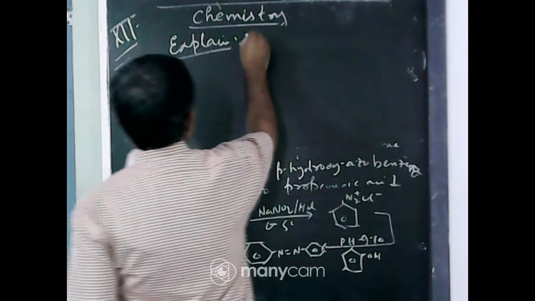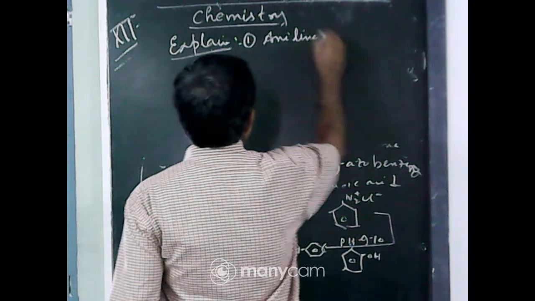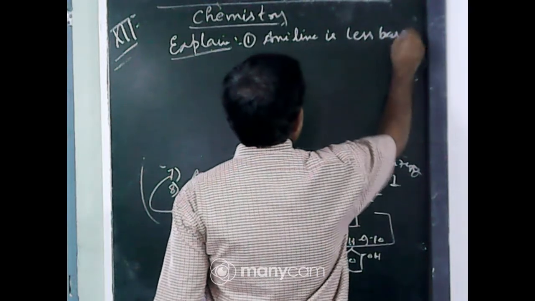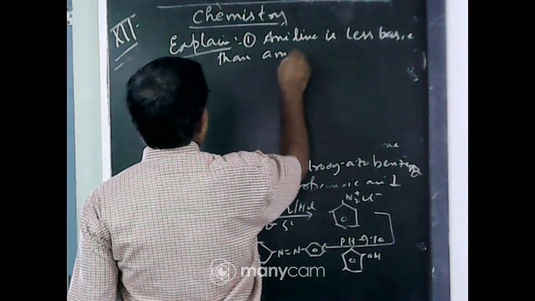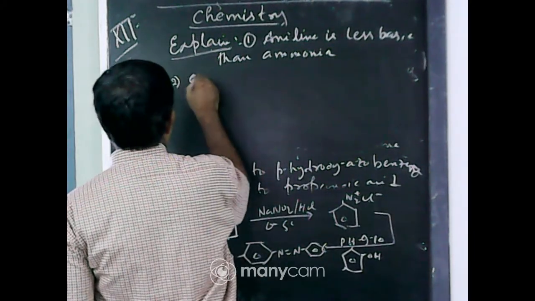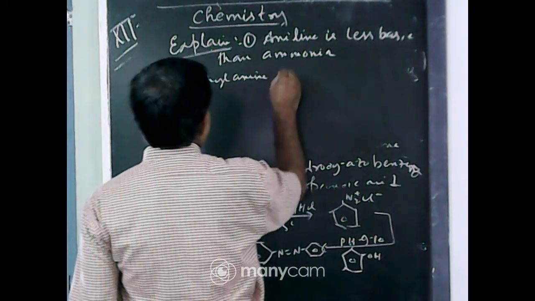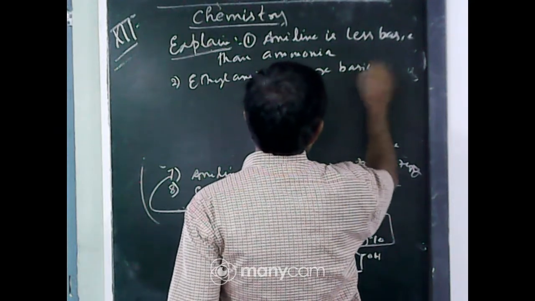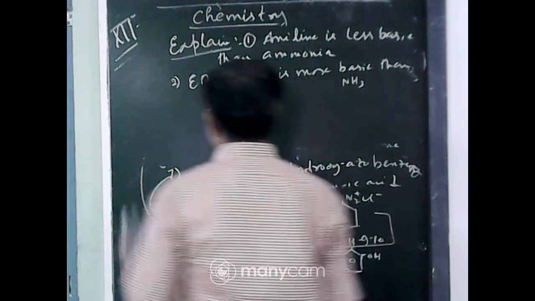Number 1, aniline is less basic than ammonia. Number 2, ethylamine is more basic than ammonia.